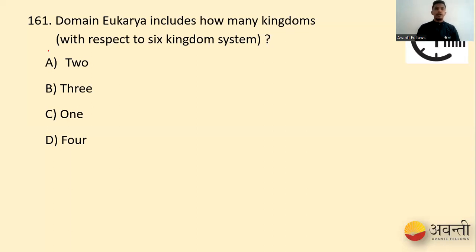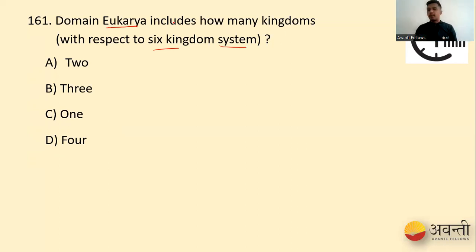You have the next question. Domain Eukarya includes how many kingdoms? Okay, so we have 2, 3, 1, 4, which are our options. Okay, so according to six kingdom classification, they are asking. So in this question, we have to observe that eukaryote, it's such a simple question. So what are eukaryotes? Something which have membrane bound organelles. When you go back to our basics, we had five kingdom classification: Monera, Protista, Plantae, Fungi, Animalia, right, people? So among this, how many were eukaryotes? Protista, Fungi, Plantae, Animalia, all of them were eukaryotes.